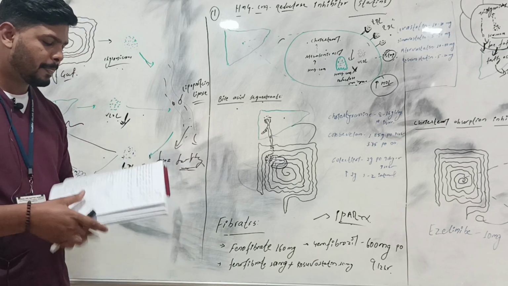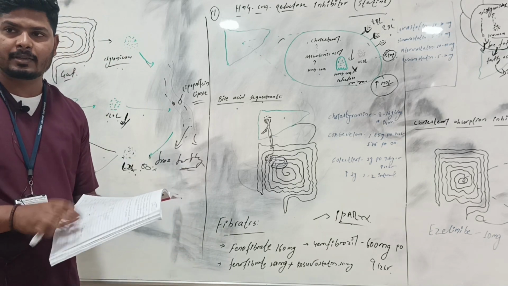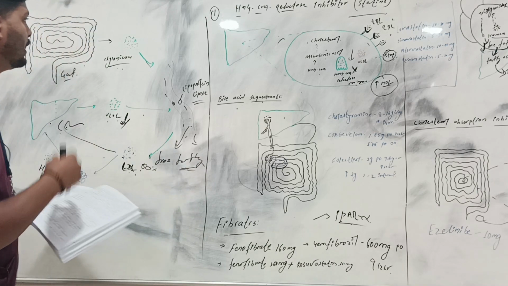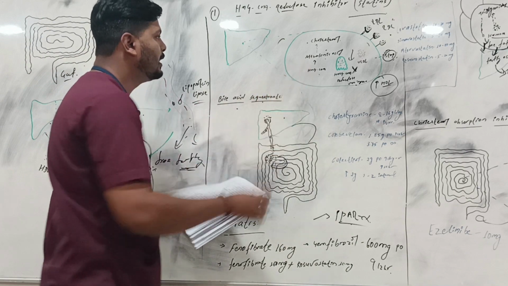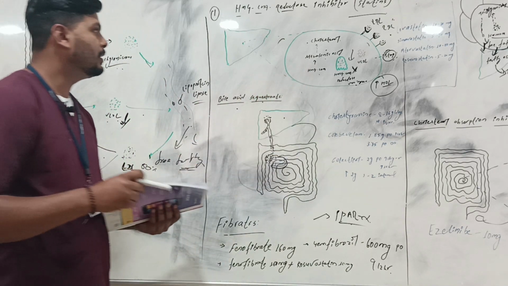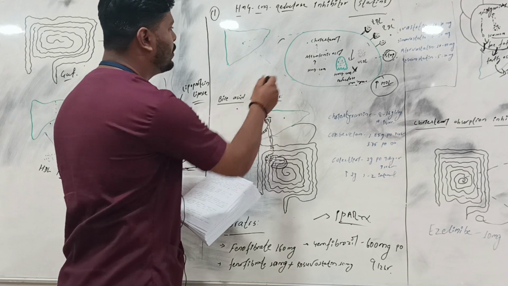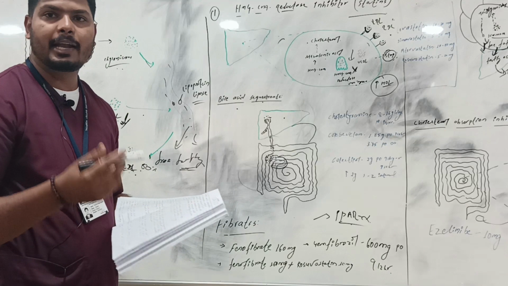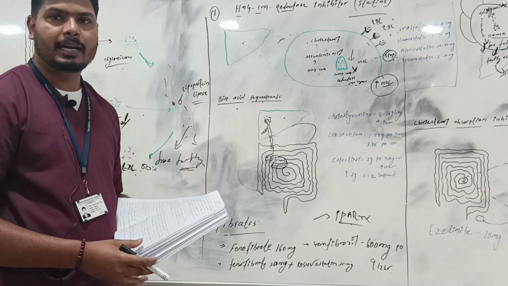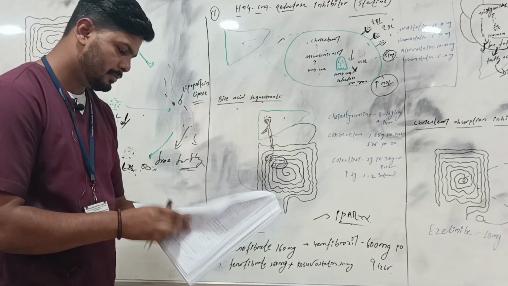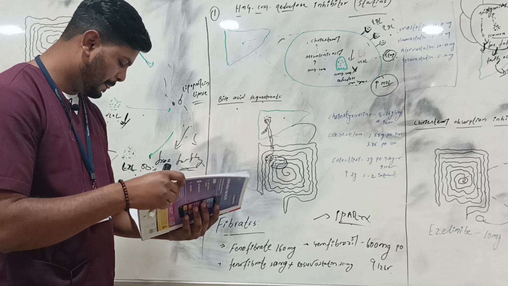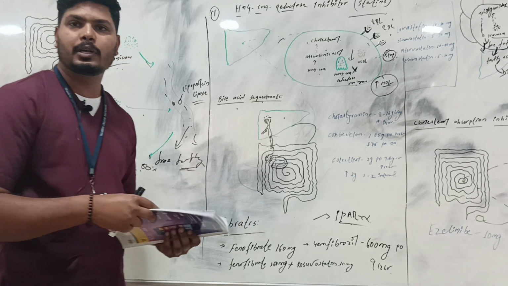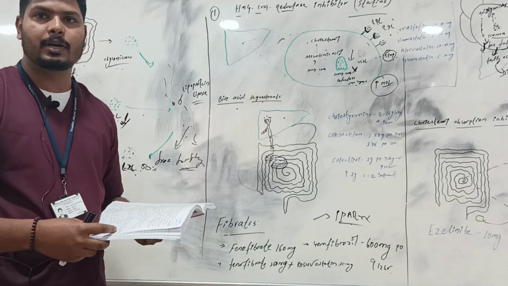Now we'll come to the side effects. HMG CoA reductase inhibitors are metabolized in the liver. The main side effects are liver toxicity, myopathy, and to some extent rhabdomyolysis. And if you are giving a statin, it will lead to an increased level of liver enzymes. You have to check the lipid profile.